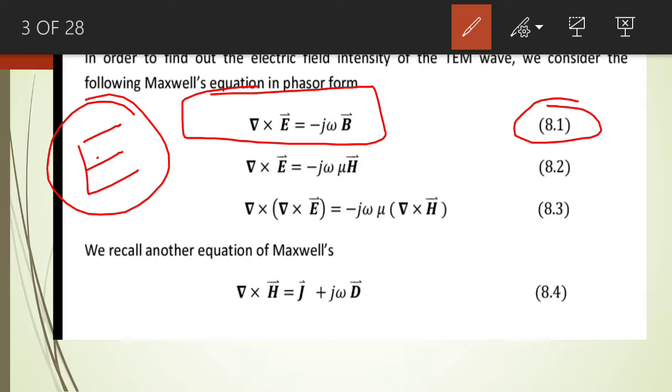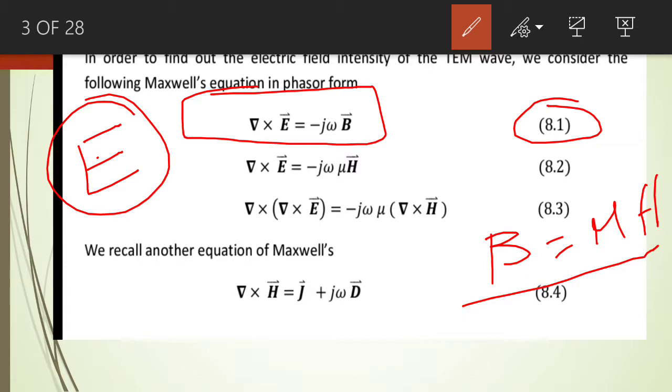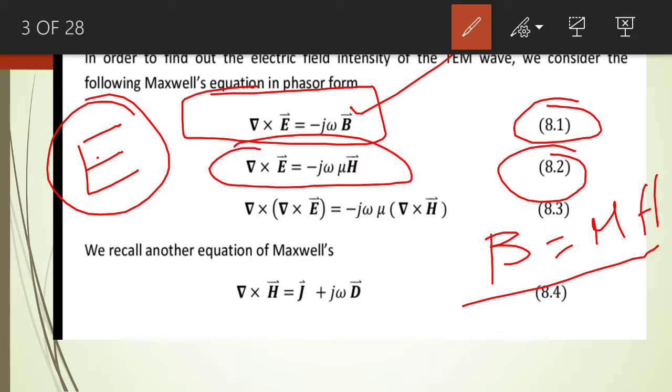Now we know that B is equal to mu H. We know this relationship. So we put the value of the magnetic flux density in equation number 8.1, and we get equation number 8.2, that is, the curl of the electric field intensity will be equal to minus j omega mu H. So this is equation number 8.2.